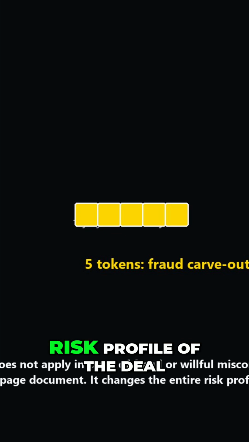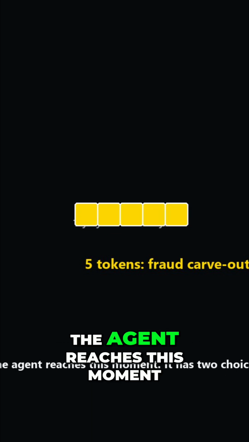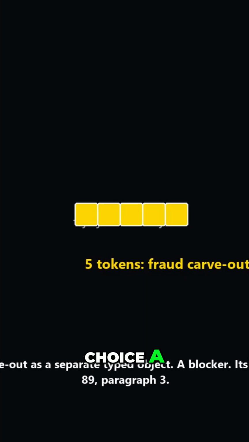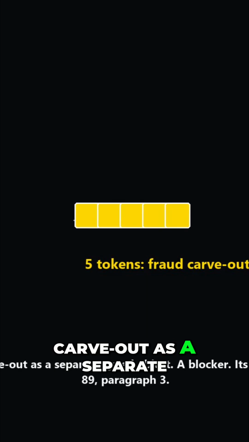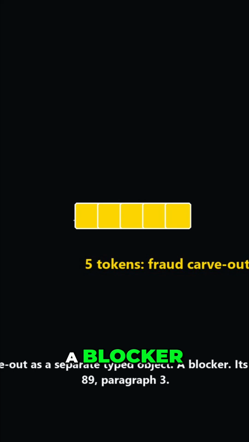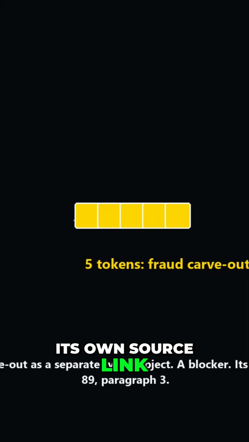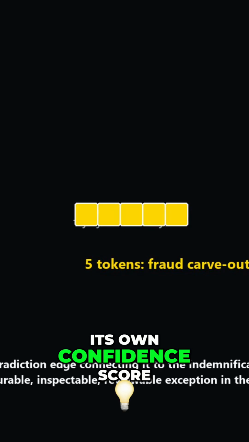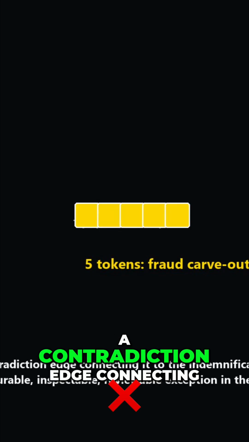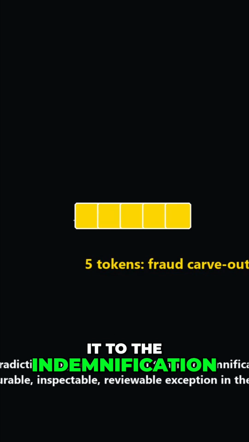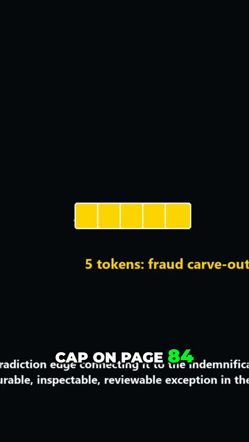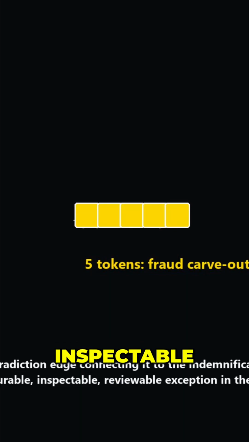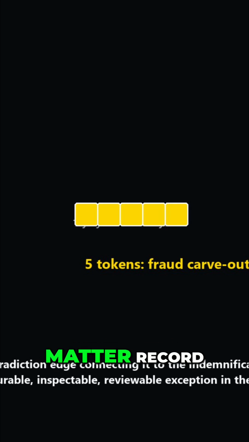changes the entire risk profile of the deal. The agent reaches this moment. It has two choices. Choice A, it writes the fraud carve-out as a separate typed object, a blocker, its own source link pointing to page 89, paragraph 3, its own confidence score, a contradiction edge connecting it to the indemnification cap on page 84. 5 tokens that create a durable, inspectable, reviewable exception in the matter record.